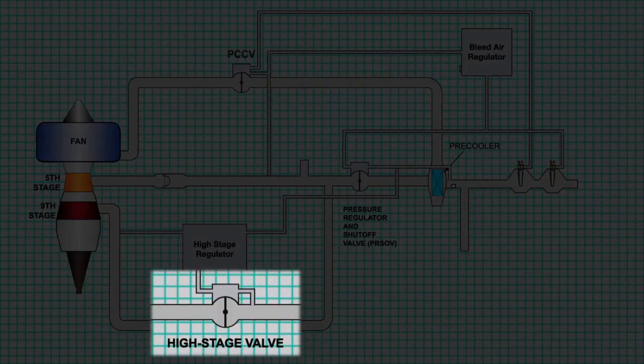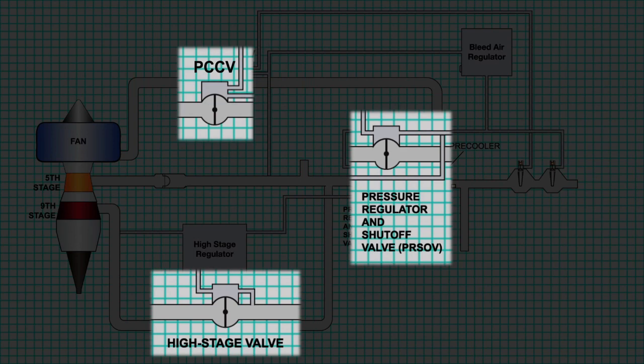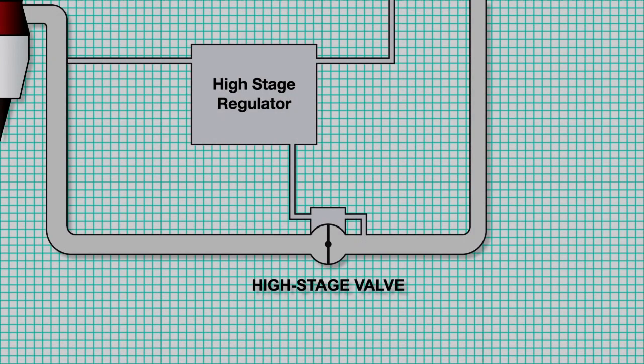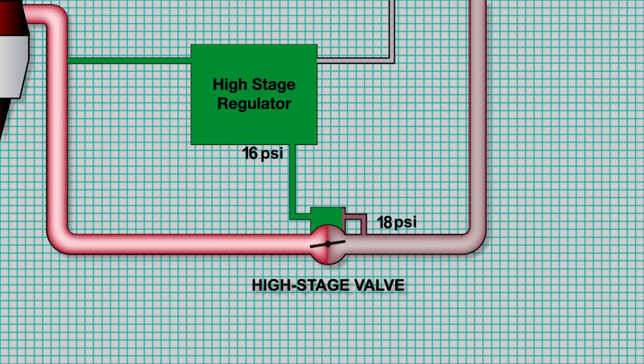Now that we've seen that the HSV, PRSOV, and the PCCV control airflow through the system, let's take a closer look at how each of these valves is controlled. When the engine starts, the HSV is closed. As pressure reaches 10 psi, the HSV is fully open. Note that the HSR regulates the HSV control pressure to 16 psi. When the downstream pressure is more than 32 psi, it overcomes the 16 psi control pressure, causing the HSV to move toward the closed position. This balance of forces regulates the 9th stage pressure in the system to 32 psi.